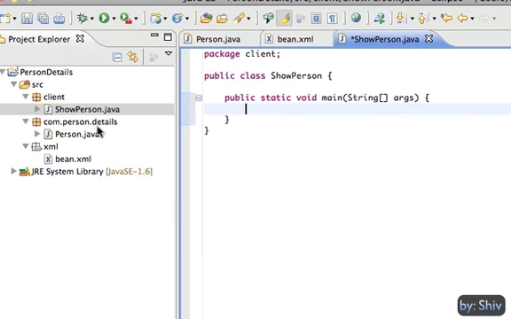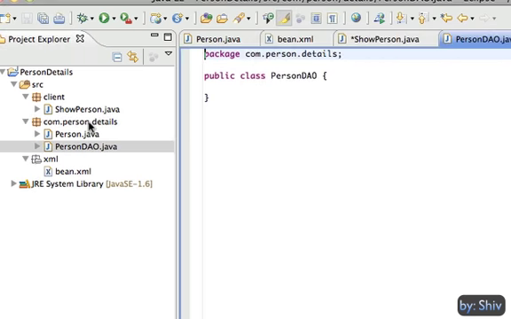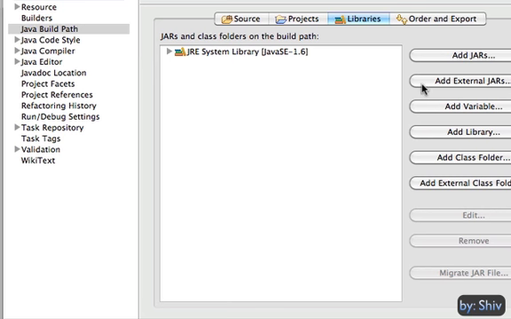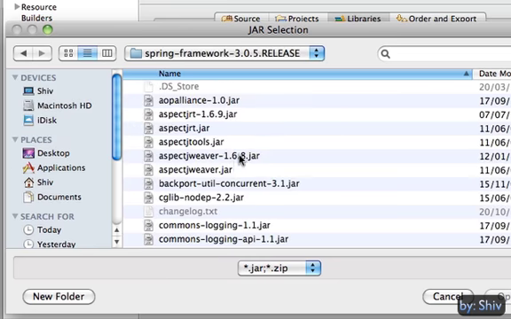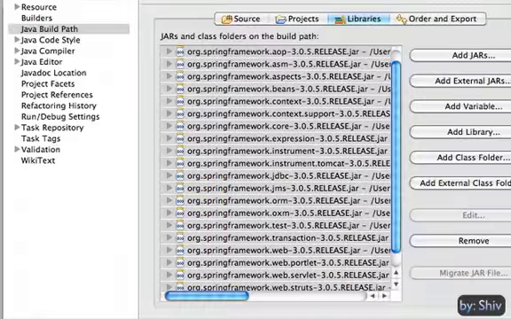Next, we need a DAO class which is going to take the parameters required to fire the query as input and return the required result. For that, we create a class person.dao. To use the Hibernate template of Spring, we have to include all the required jars to the project. So I'm going to add all the Spring jars with the commons logging jar file and the MySQL connector jar to communicate with the MySQL database.